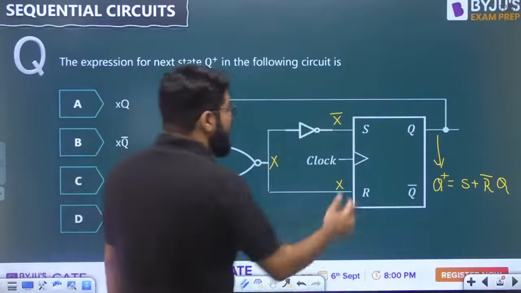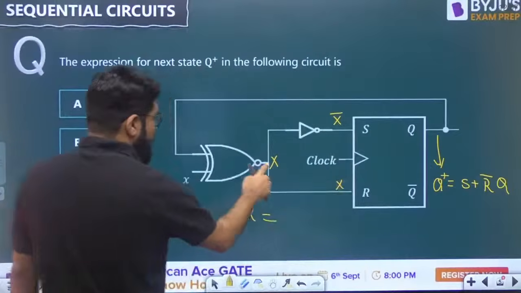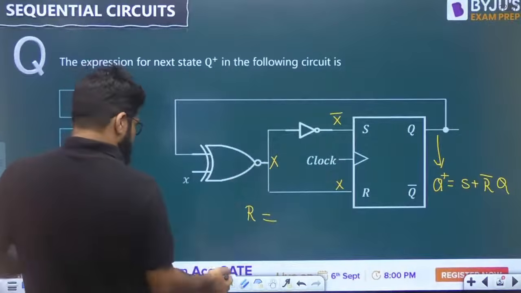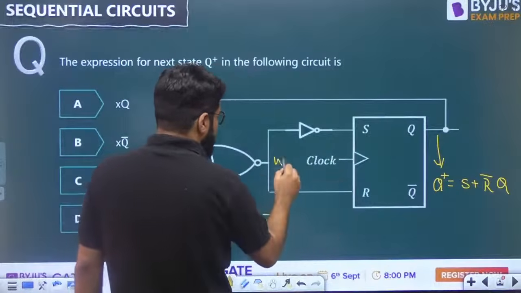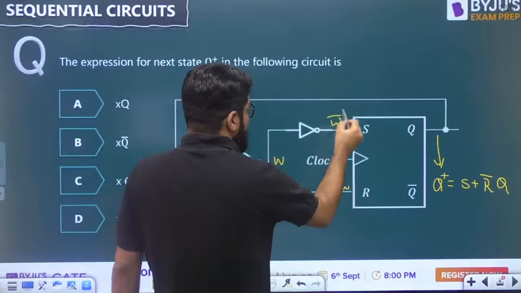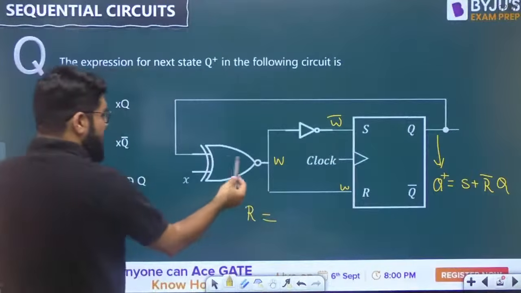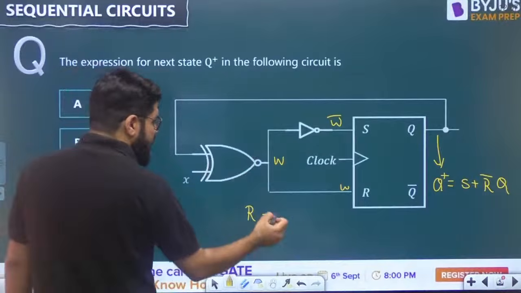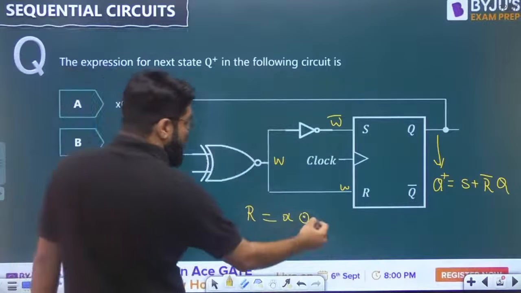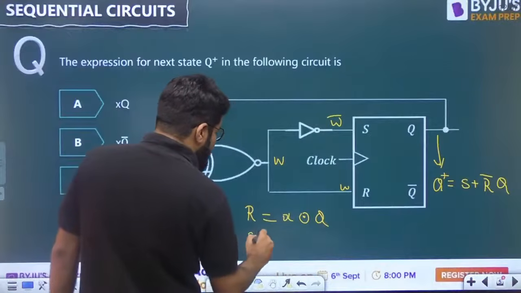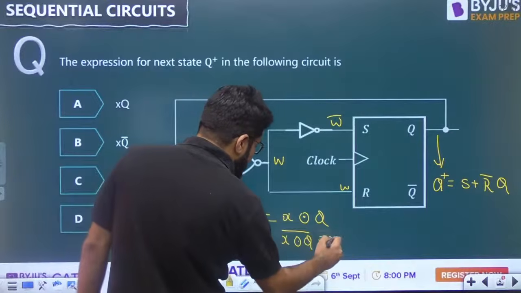Now what is the value of S here? What is the value of R here? R is getting this value, which is the output of, let's not call it X, X is already here, I can give any name, W. I just wanted to show you both are complements of each other. So what is the value of R? R is getting the signal W, which is the output of the XNOR gate, X XNOR Q. What is the value of S? S is getting the complement of it, and the complement of XNOR is the XOR.